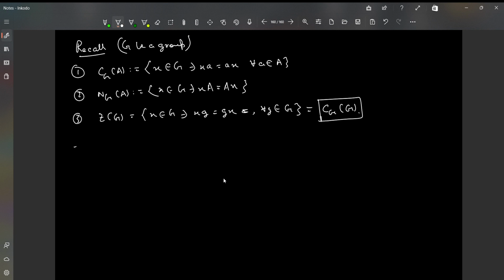Let's talk about some examples. Okay, consider the quaternion group. I guess you know what a quaternion group is. These are simply your unit vectors in the three-dimensional plane. If you consider the equation of a line as a vector in three-dimensional space, then you require three unit vectors, right?